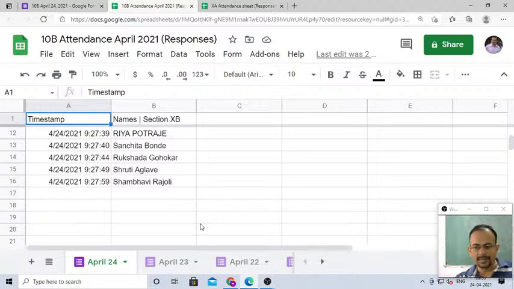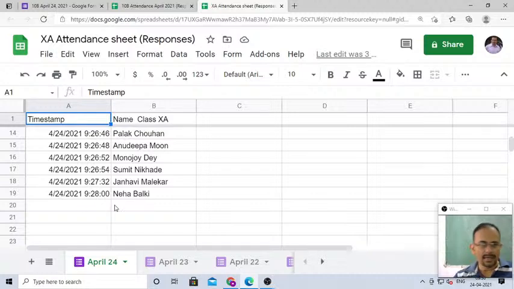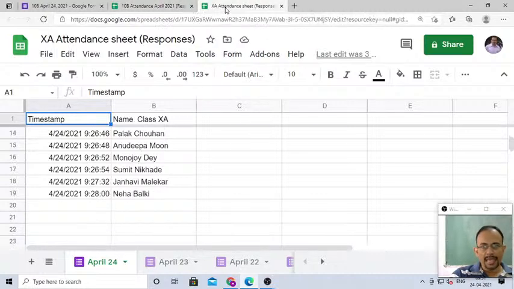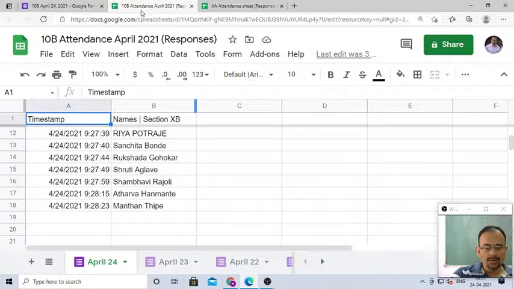Okay, today's attendance is a bit thin. Today it's a slim attendance, but if we compare the attendance between 10A and 10B, then 10A is leading now. 10B is trailing by just one student, because 17 students have marked their attendance in 10B, whereas 10A में 18 स्टूडेंट्स ने अटेंडेंस दे दिया. ओके, सो वेरी गुड बेटे. But some more students are absent actually, that is a concern, you know.